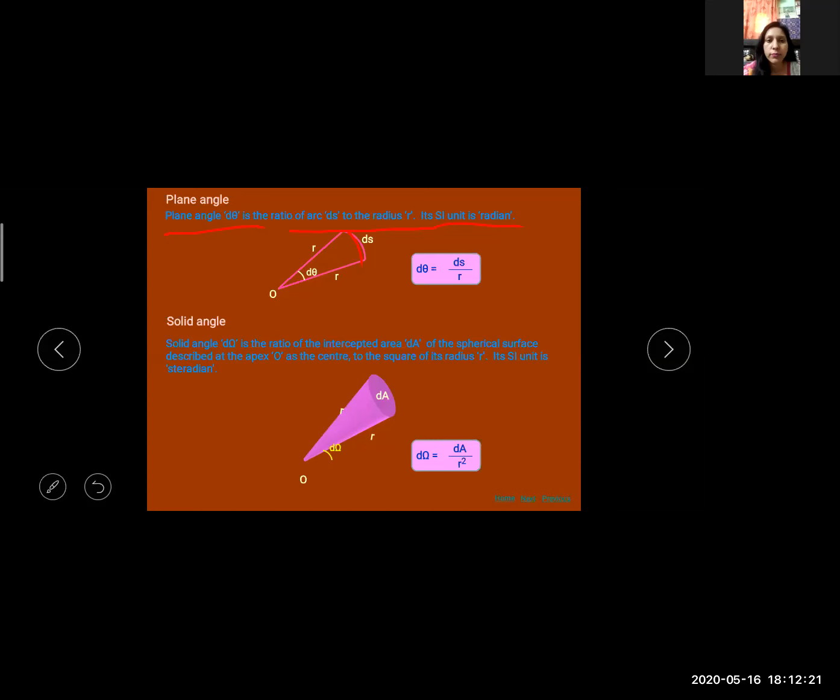Angle subtended by a small area. This is the small area. The angle subtended by a small area on the surface of the sphere at its center is equal to 1 steradian if this area is equal to the square of the radius of the sphere. So I hope solid angle and plane angle are clear to you.